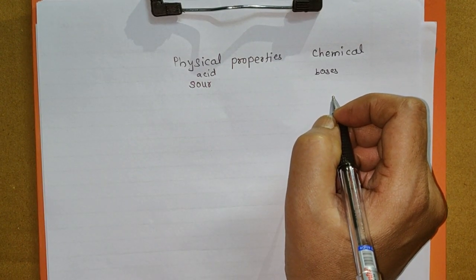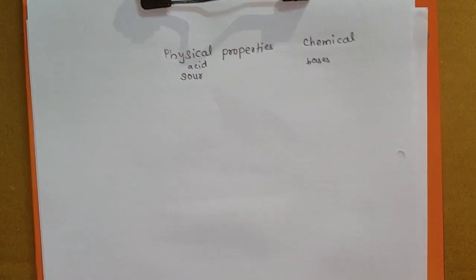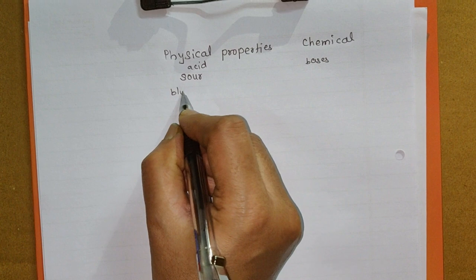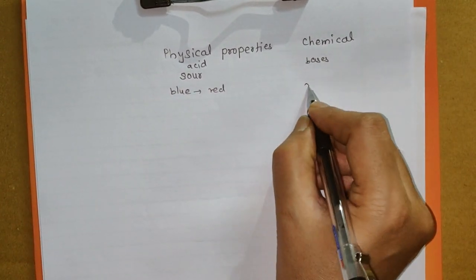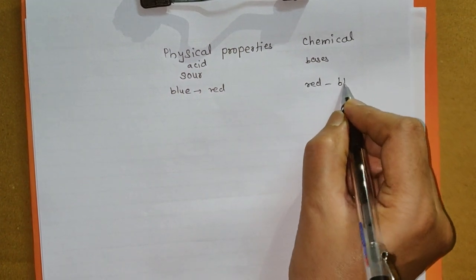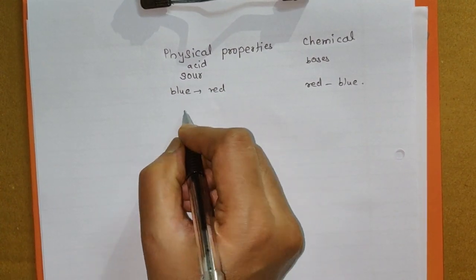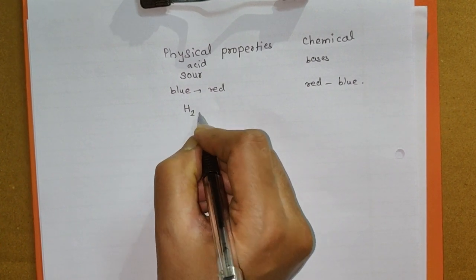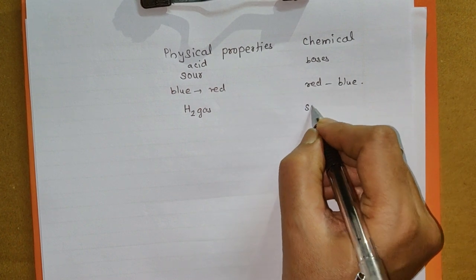Now, if you consider the litmus paper test, in acid, blue litmus turns red. In bases, red litmus turns blue. If acid reacts with active metals, it evolves hydrogen gas. Bases are soapy to the touch.